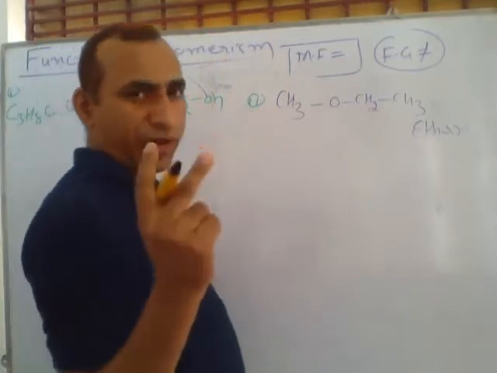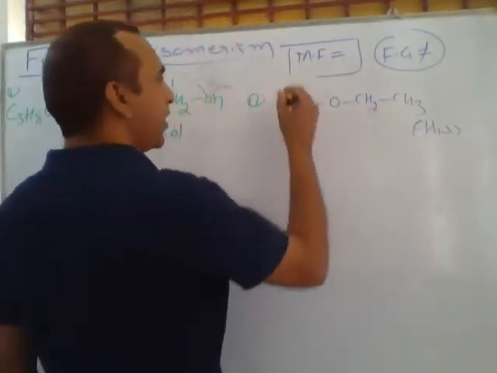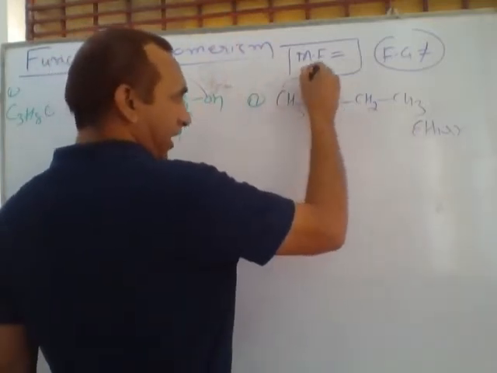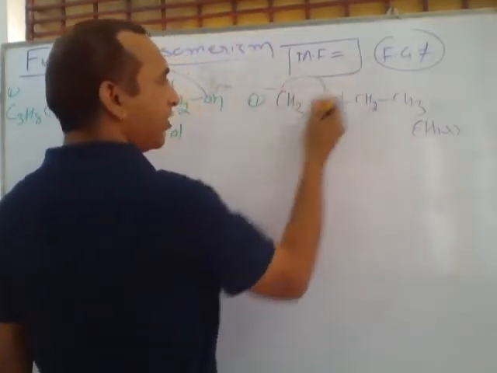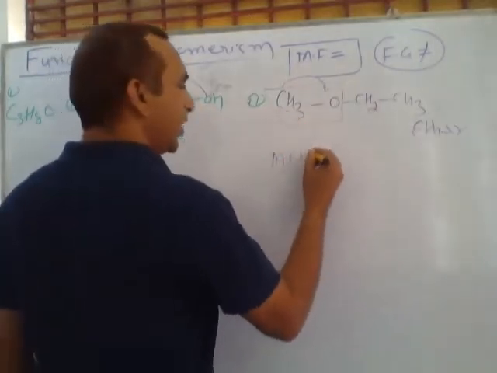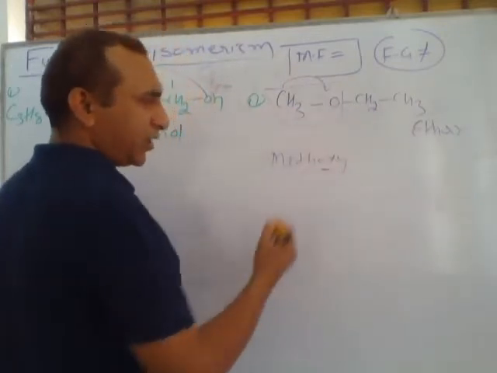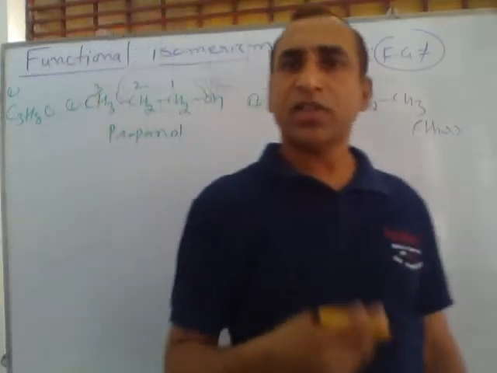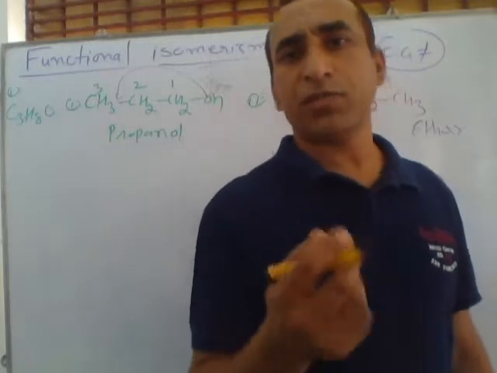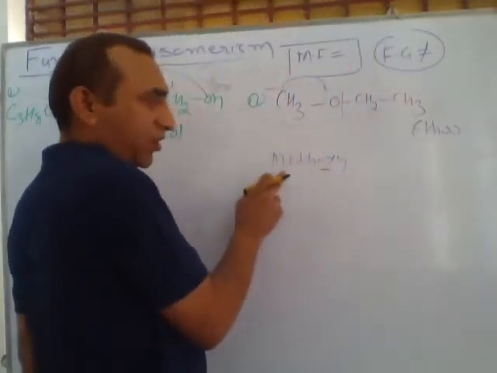It has two different names, the general name and the IUPAC name. To write the IUPAC name, how can we write? The small alkyl group is written in the form of oxy. It has one carbon, so we are writing here methoxy. We use oxy with the alkyl group which has the least number of carbon atoms. Here the carbon atoms are least, so we are using oxy with this.